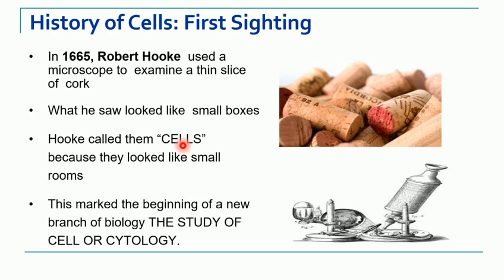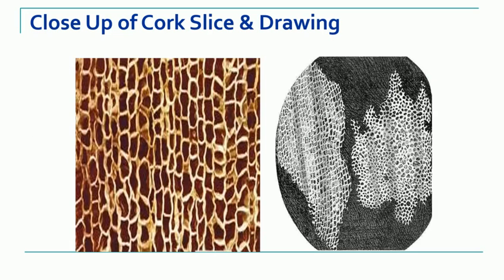And with this discovery of the cell, there was the beginning of a new branch of biology called cell biology, or earlier it was called cytology. So this was the structure seen by Robert Hooke under the microscope, and he tried to draw this structure onto paper.